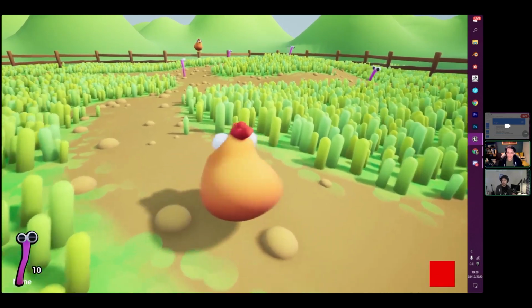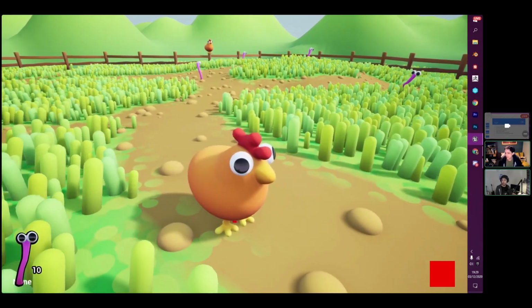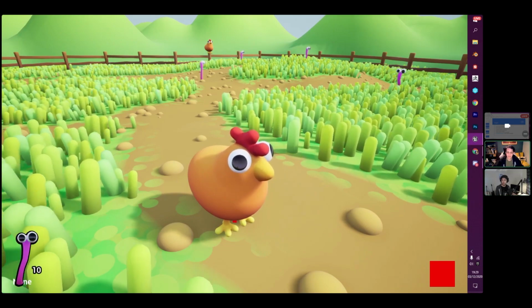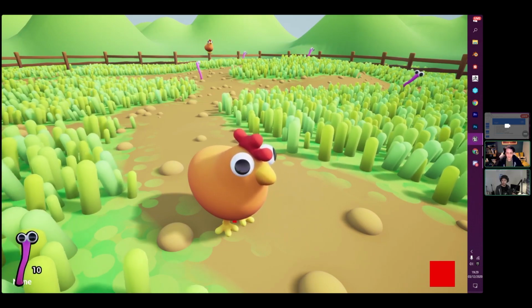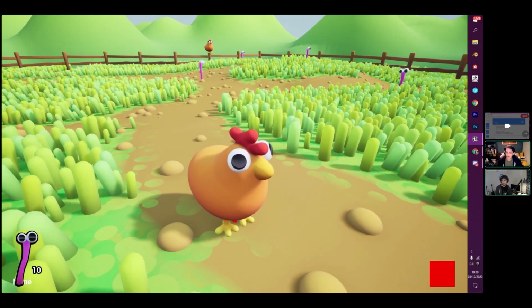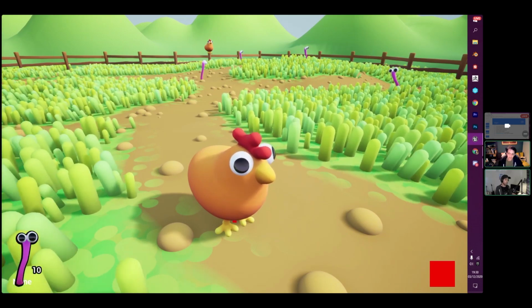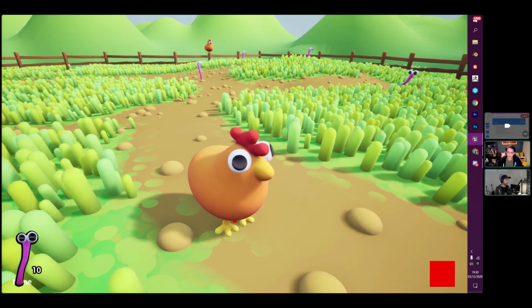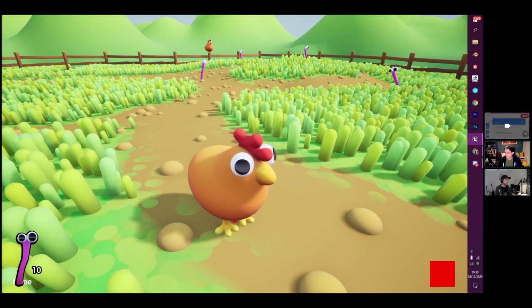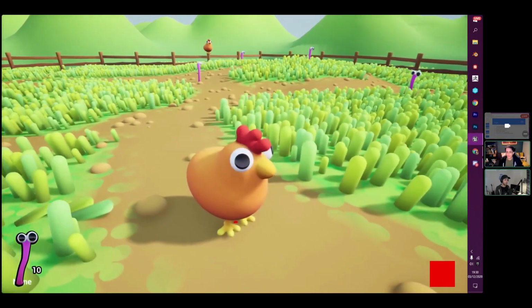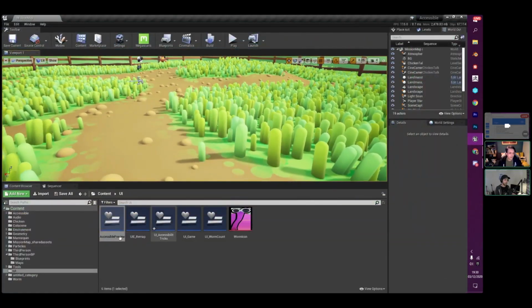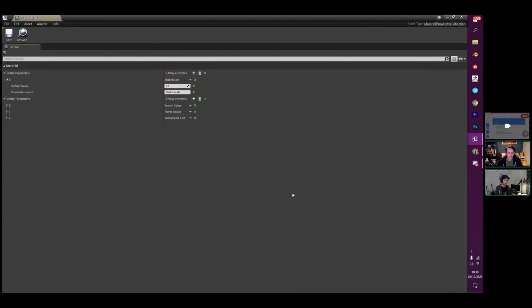So we could change this chicken from this brown color to like a white if we wanted to, and that would make that character a bit more visible. Or we could add some extra character options so that we can customize our chicken and choose different color palettes that colorblind people might be able to see.